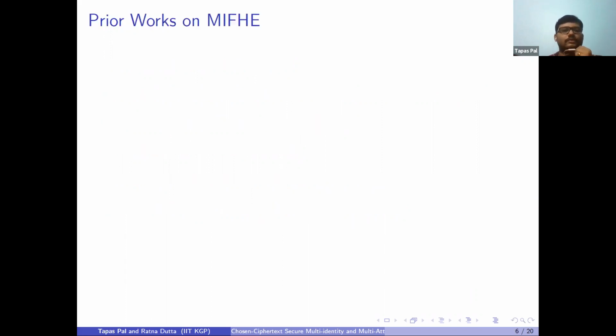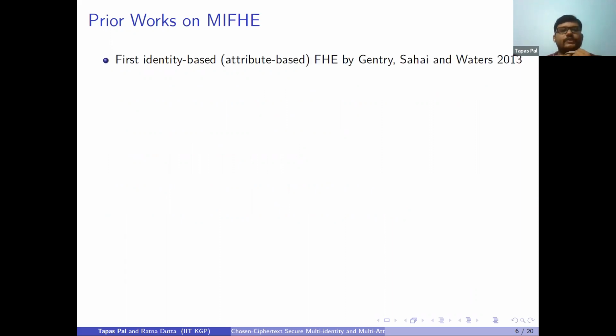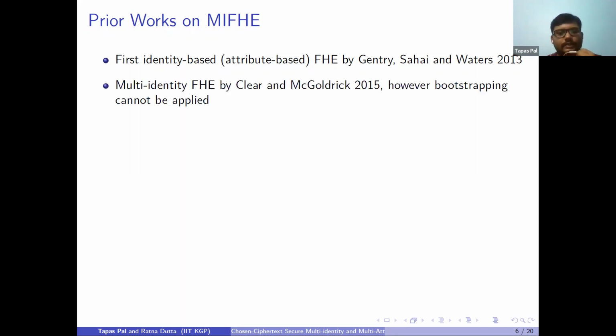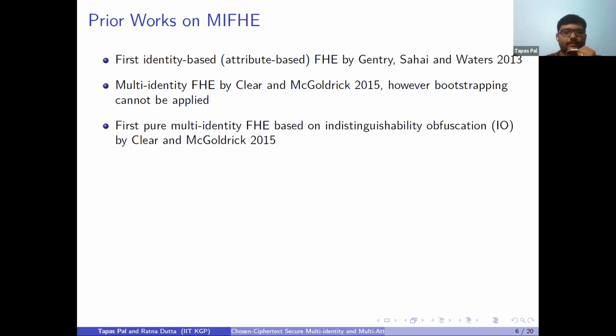Okay, let's quickly overview the previous works regarding multi-identity fully homomorphic encryption. First of all, we have seen the construction of identity-based FHE by Gentry, Sahai, and Waters in 2013, but these are only based on the setting where all the ciphertexts should be encrypted under the same identity. Then this construction has been extended by Clear and McGoldrick in 2015 to the multi-identity setting. But one drawback was that this construction of FHE cannot be bootstrapped into pure FHE.